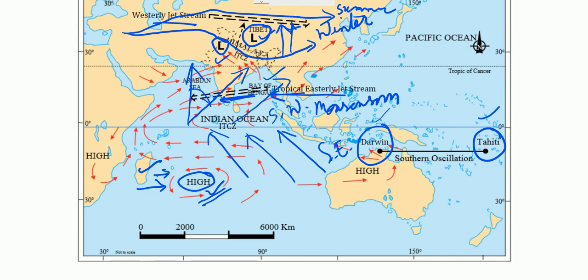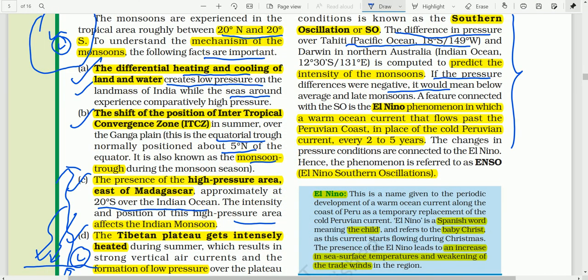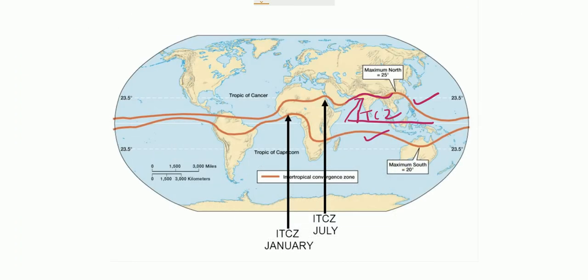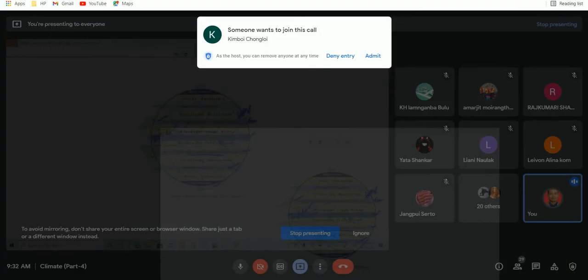How strong the monsoon will be will be known only after calculating the pressure differences over Darwin and Tahiti. And if the pressure difference between Darwin and Tahiti is negative, it would mean that the monsoon will be below average, and there will be late monsoons in India. If the pressure difference is negative, then the Indian monsoon will be late.